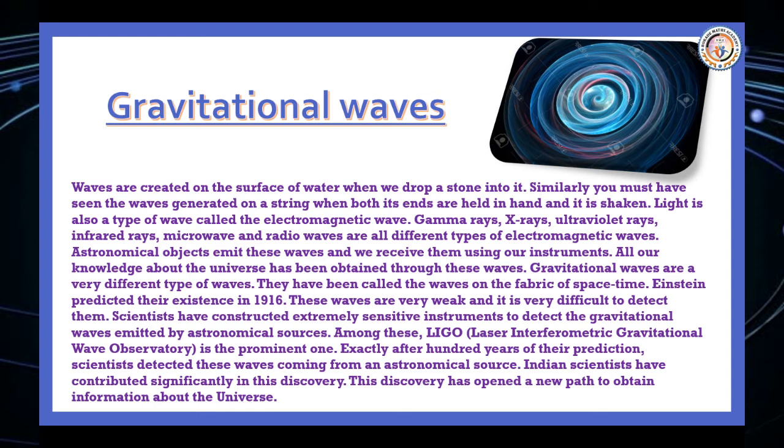Astronomical objects emit these waves, and we receive them using our instruments. All our knowledge about the universe has been obtained from those waves. Gravitational waves are a very different type of waves. They have been called waves on the fabric of space-time. Einstein predicted their existence in 1916. Those waves are very weak and it is very difficult to detect them.